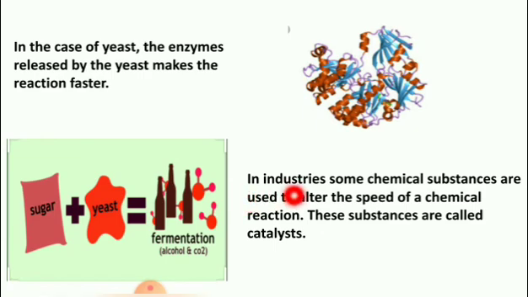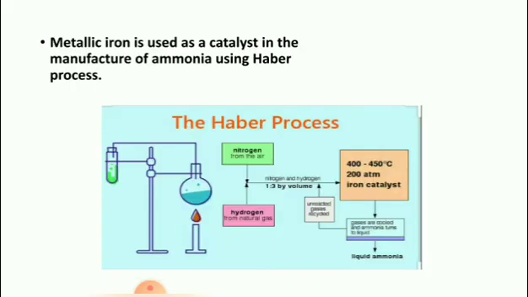Like this, in industries, some chemical substances are used to alter the speed of a chemical reaction. These substances are called catalysts. For example, a metallic ion is used as a catalyst in the manufacture of ammonia using the Haber process. Here the metallic ion acts as a catalyst and increases the speed of the reaction.